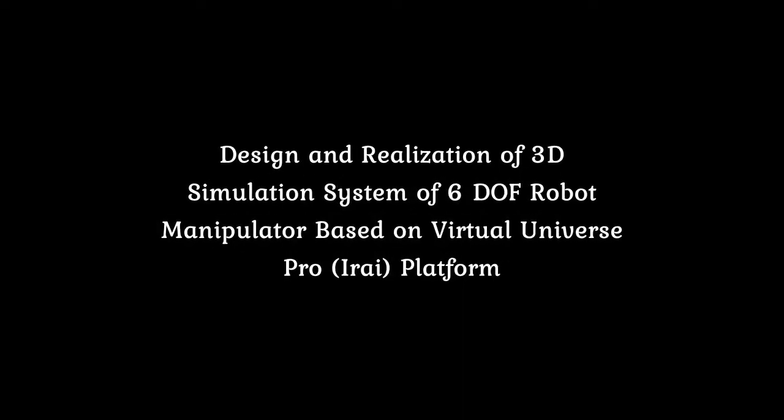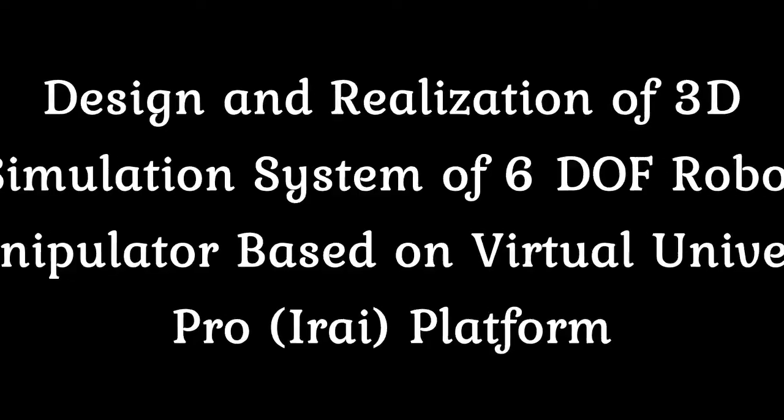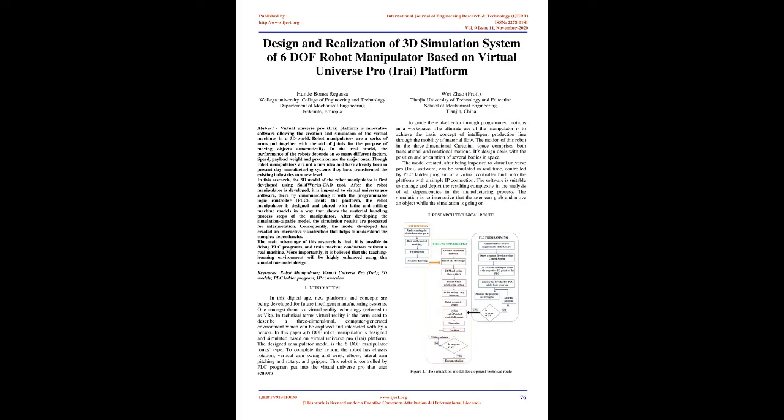Design and realization of 3D simulation system of 6 DOF robot manipulator based on Virtual Universe Pro, Irai, platform. Abstract: Virtual Universe Pro, Irai, platform is innovative software allowing the creation and simulation of virtual machines in a 3D world. Robot manipulators are a series of arms put together with the aid of joints for the purpose of moving objects automatically. In the real world, the performance of the robots depends on so many different factors.